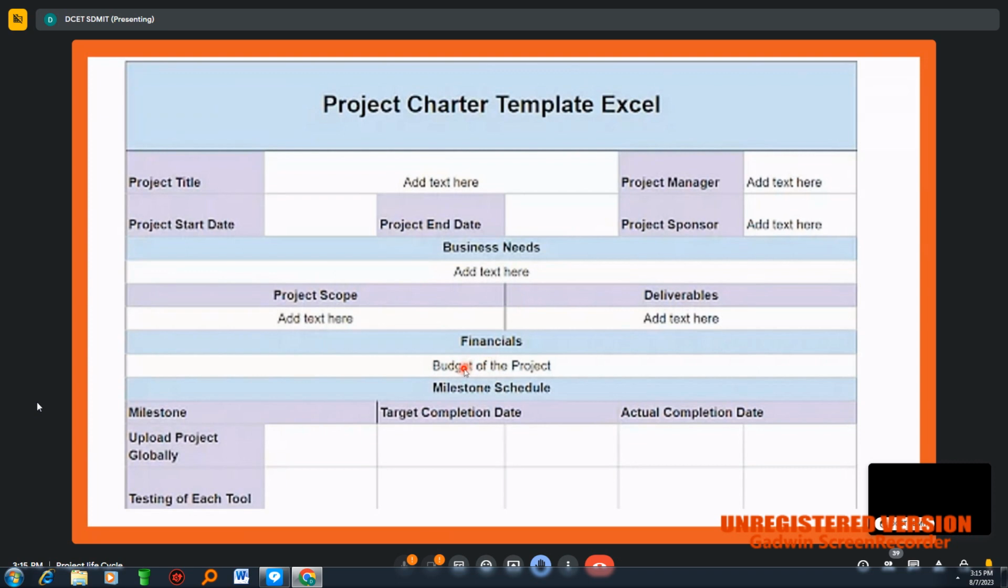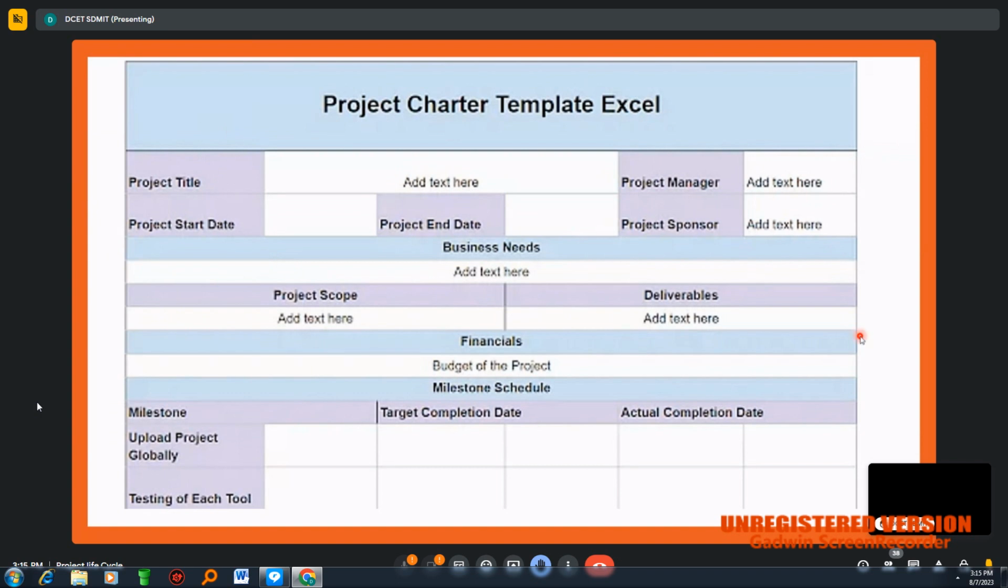And what is the budget, and what is the milestone schedule? Milestone schedule means we need to mention the target completion date, when we are going to complete this project, what the starting date of our project is, and how we have scheduled this. So who is responsible for what, and what time is required for the completion of the different stages of our project.